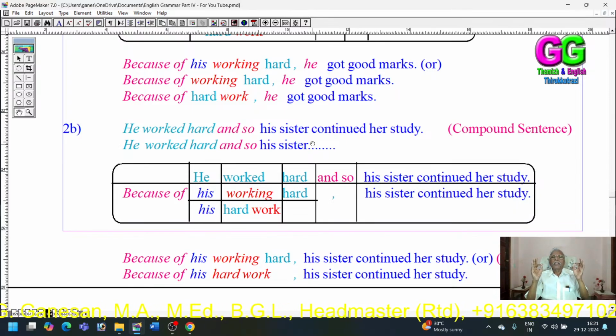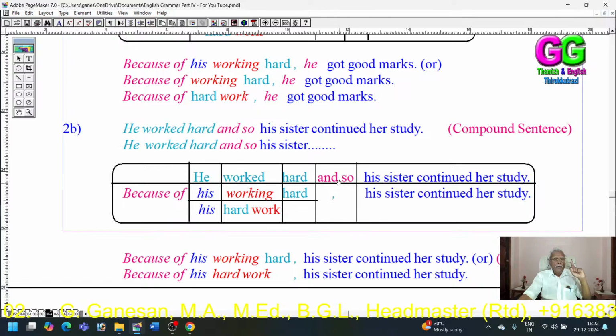The main thing that we have to keep in memory is the possessive of the noun. First, the possessive of the first clause noun should be used. That should not be dropped. If you drop the possessive of the first clause, then the meaning would be confusing. See, "he worked hard and his sister continued her study." That is, as he worked hard, his sister was able to continue her study.